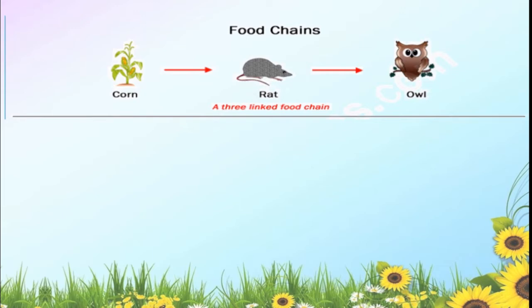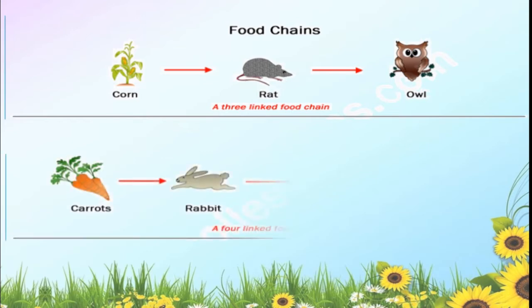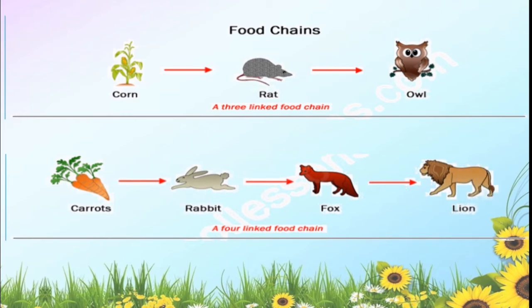See, this is also a food chain. This is a corn plant. Corn plant or corn is the food for the rat. And rat is the food for the owl. Here all the three they are linked and they are connected to each other for food. So this is called food chain. See here one more.